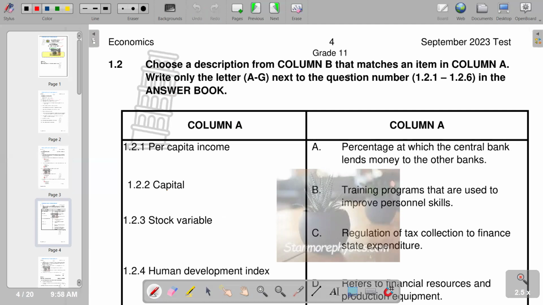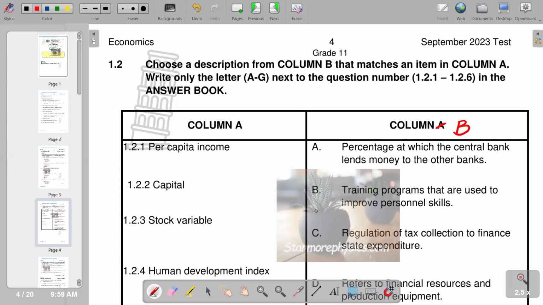Choose a description from column B that matches an item in column A. Then column A, we're given terms that has to match the descriptions that we have in column B. So obviously, this is going to be our column B. In terms of that, we have the first term, which is per capita income, which we've described earlier, and try to check which explanation determines the per capita income.